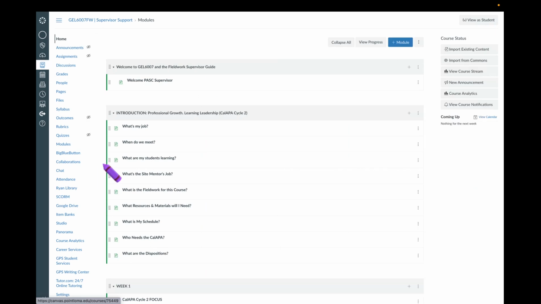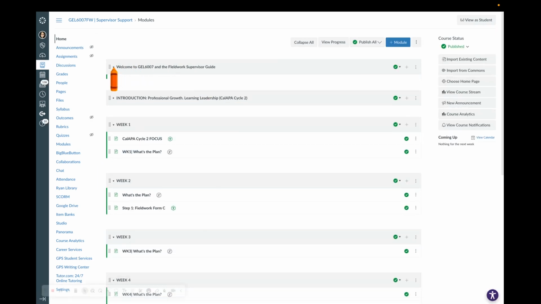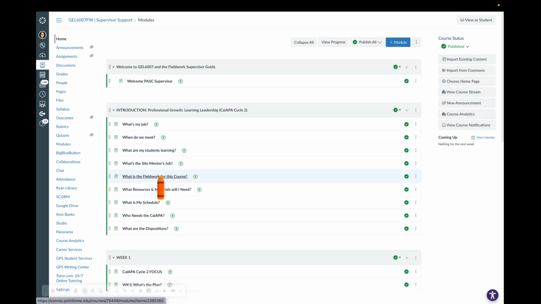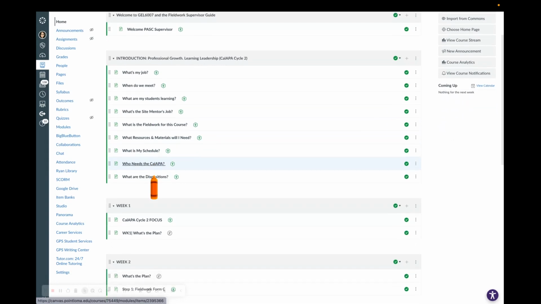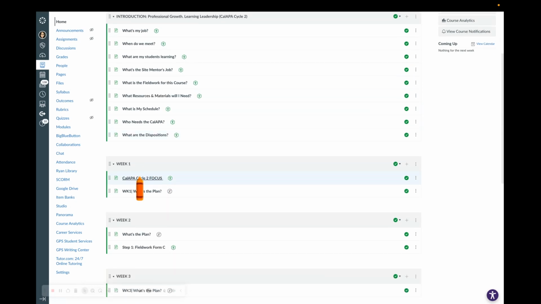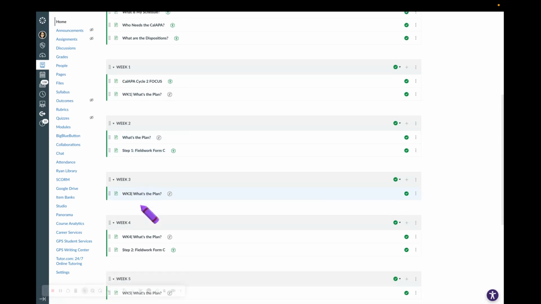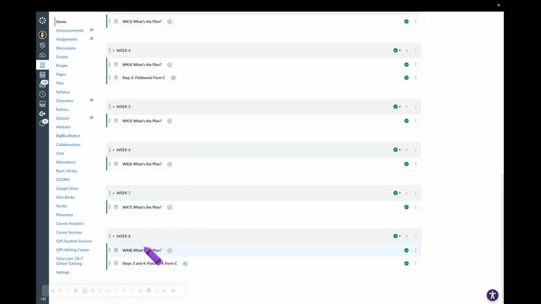If you click into the course, there's information here that you will find: a welcome, an introduction to cycle 2 of the Cal APA in that course, suggestions of your schedule, what the fieldwork is for the course, and then what you do for week 1 and what is a suggestion for week 2. These are all, of course, suggestions, not requirements, except that at the end, you must turn in the content into SL&L as evidence of completion.